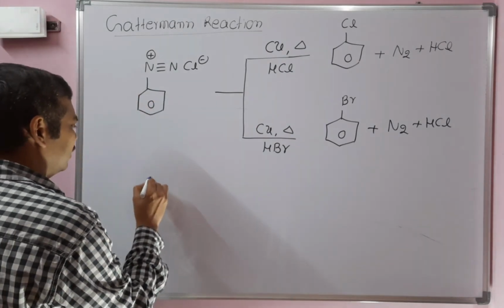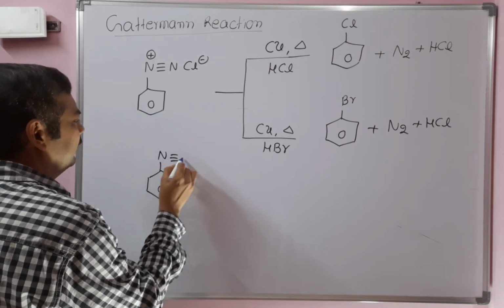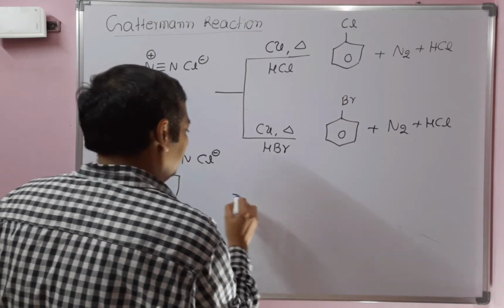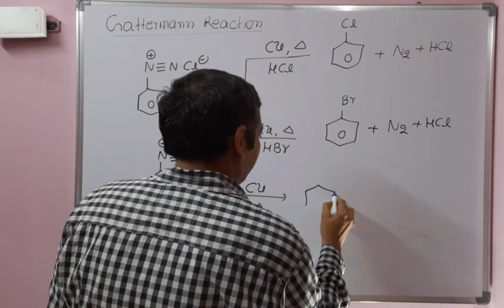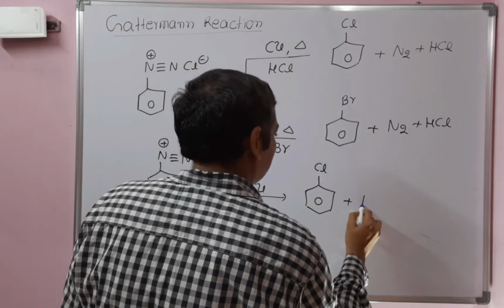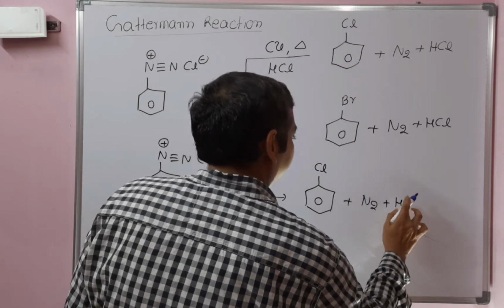We can also take benzene diazonium chloride directly. If we directly heat benzene diazonium chloride with copper at high temperature, we will get chlorobenzene. So this is also Gattermann reaction. The side products are nitrogen and hydrochloric acid.